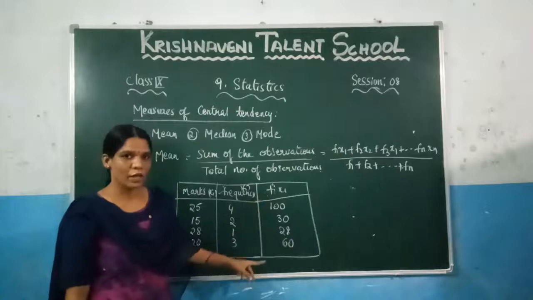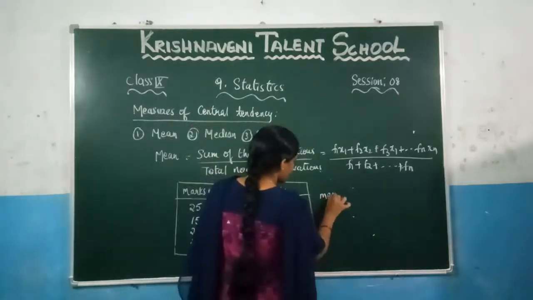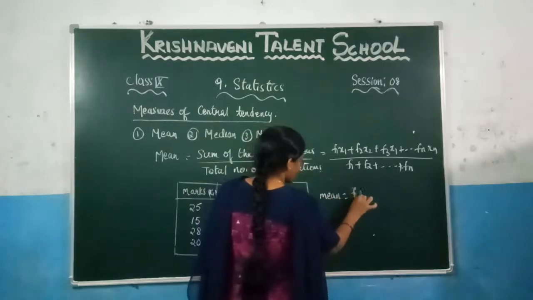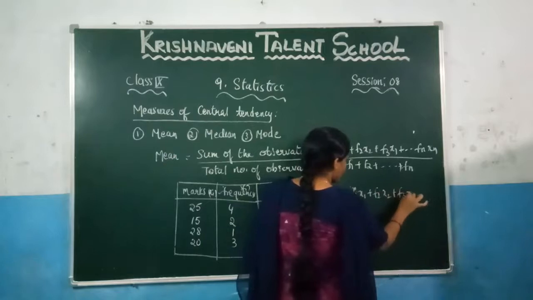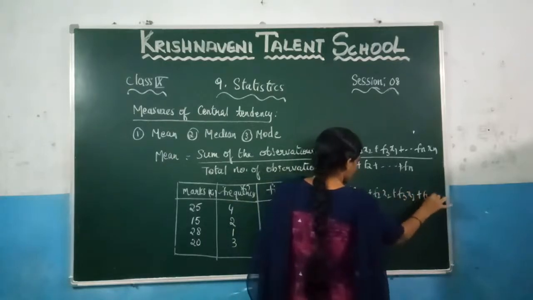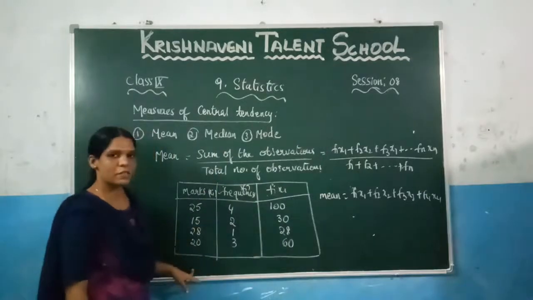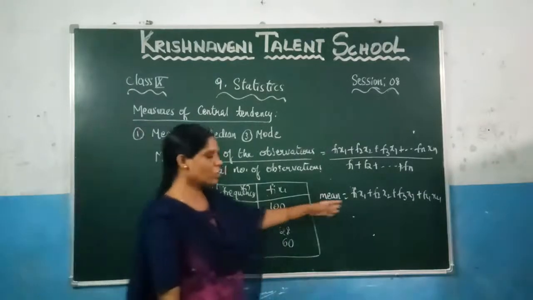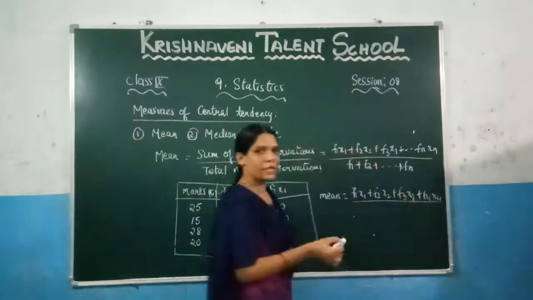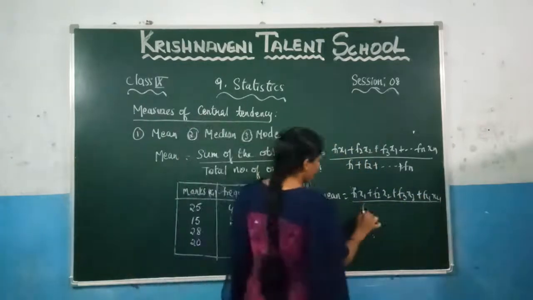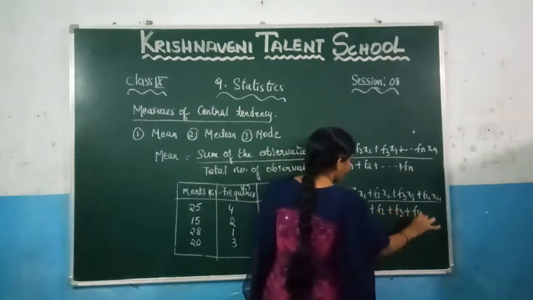If you want to find the mean of this data, what will be the formula? Mean is equal to f1x1 plus f2x2 plus f3x3 plus f4x4. Only 4 observations are there, so you can write up to f4x4, divided by the sum of frequencies, which is f1 plus f2 plus f3 plus f4.